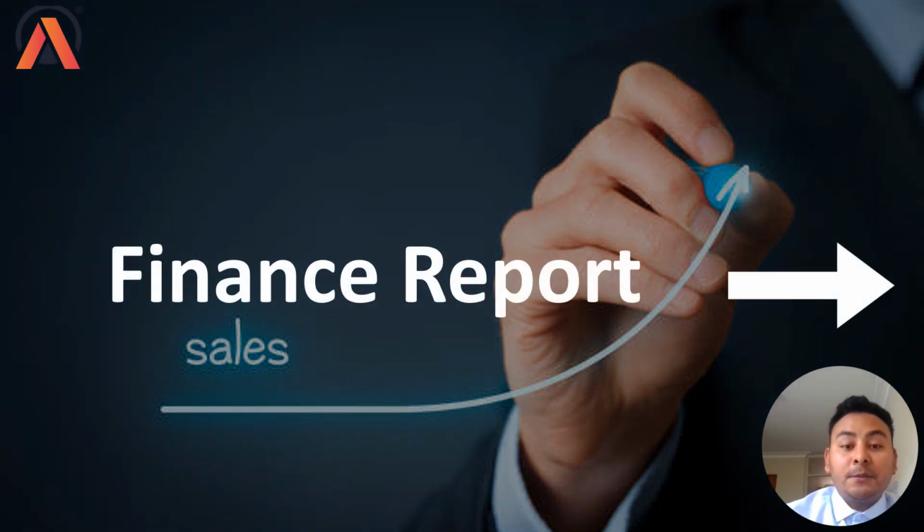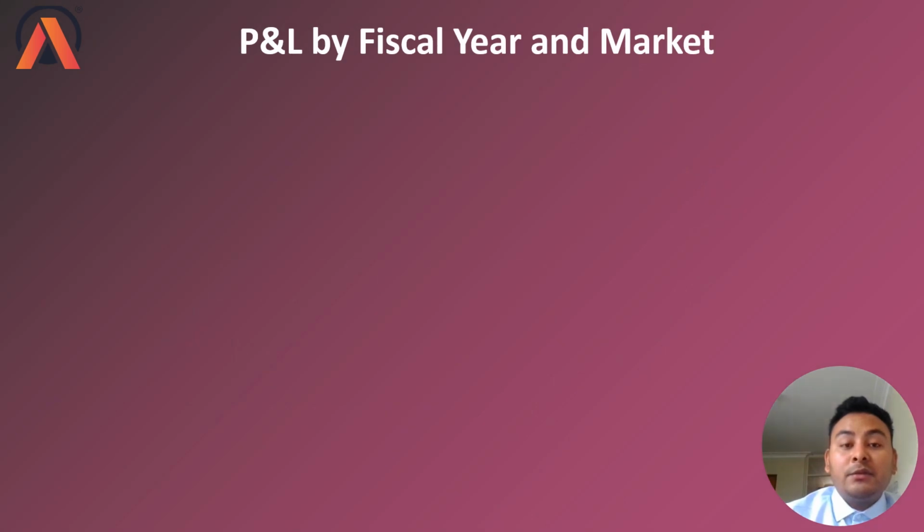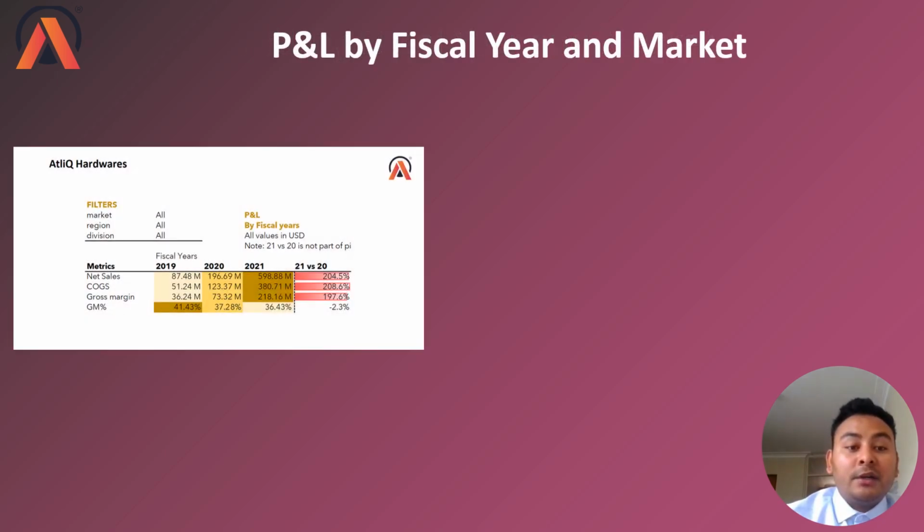So, finance report. The first report of the finance report is the P&L statement by fiscal year and market. Here, you can see net sales, COGS, gross margin, and GM percentage as metrics. After that, we have three columns for the years 2019 to 2021, and the last one is a comparison of 2021 versus 2020. If you have a look at it, you can see that net sales, COGS, and gross margin are growing gradually throughout the years.